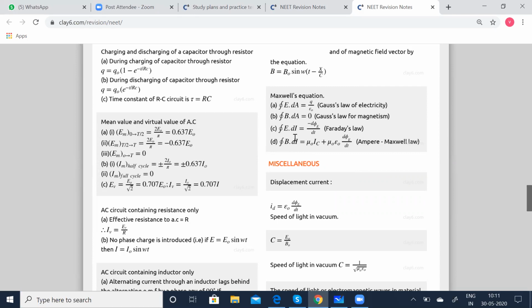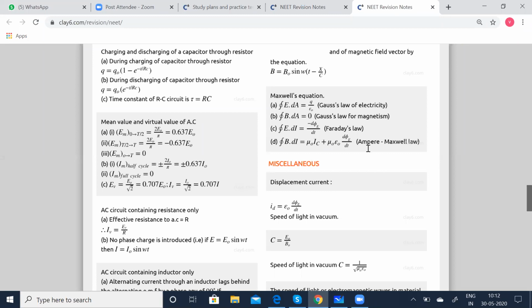Closed integral E dot dl is equal to minus d phi B by dt, which is Faraday's law. And closed integral B dot dl is equal to mu 0 Ic plus mu 0 epsilon 0 d phi E by dt. So this is the combination of Ampere and Maxwell's law.